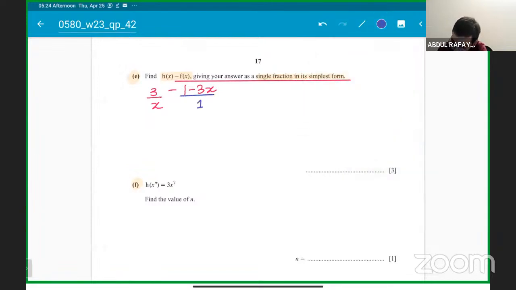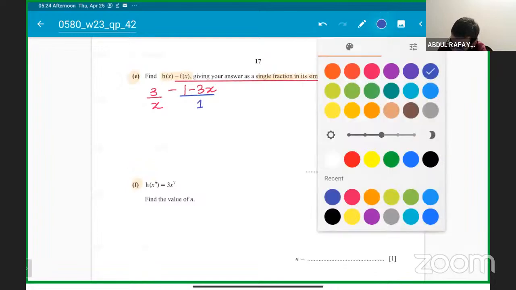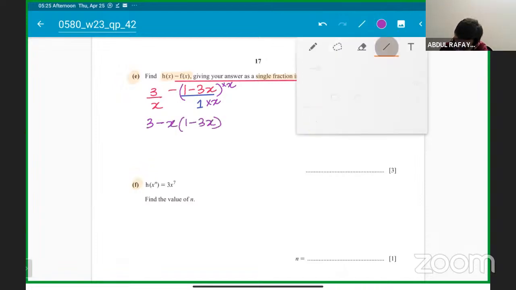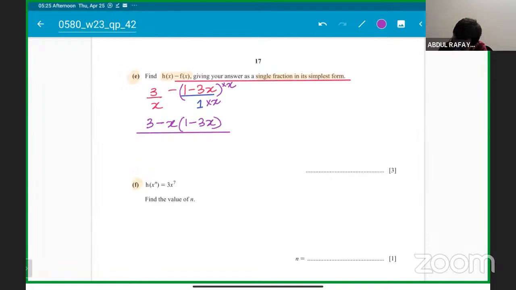तो आपने LCM लेना है students, and it's that simple कि आप LCM लेंगे 1 times of x. This will multiply x as well. So it will be 3 minus x times of 1 minus 3x divided by, in the denominator, x. मैंने LCM ले लिया, which is basically x. Everyone got it? This is simple and quick to solve. Okay, so it will be 3 minus x.